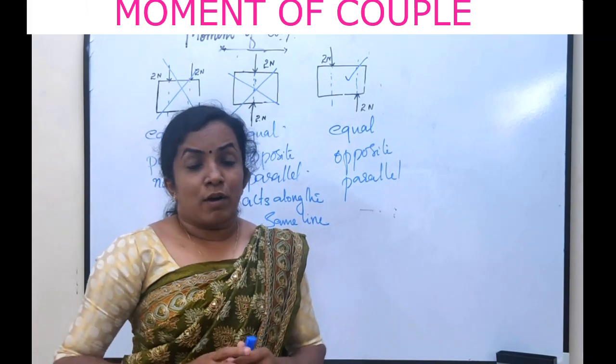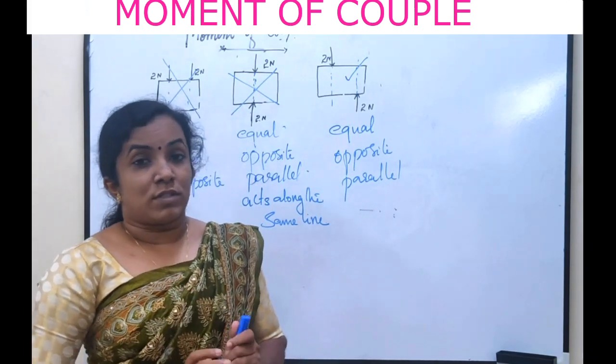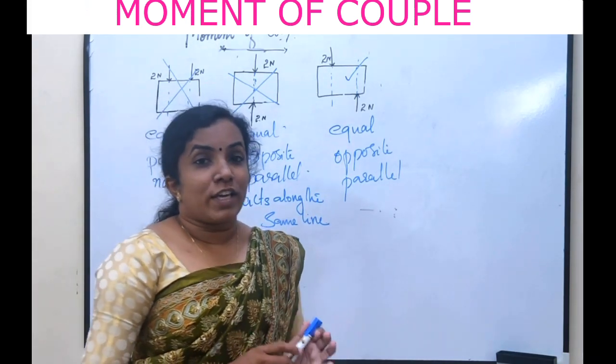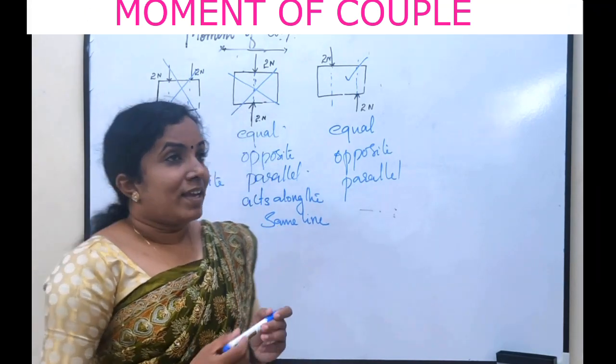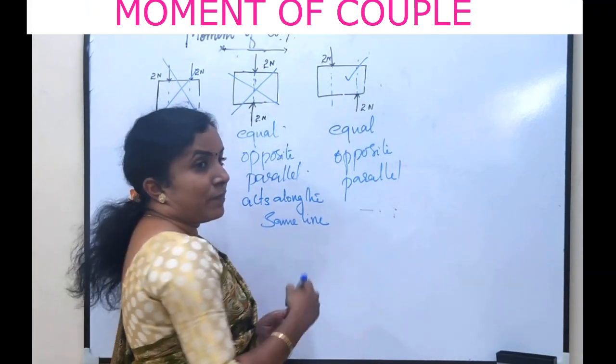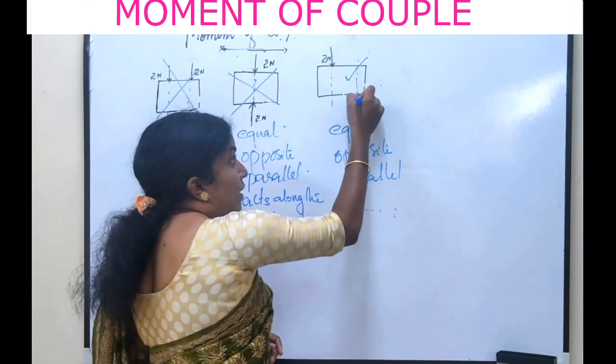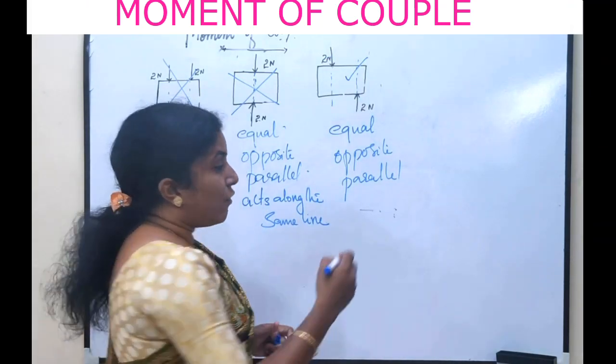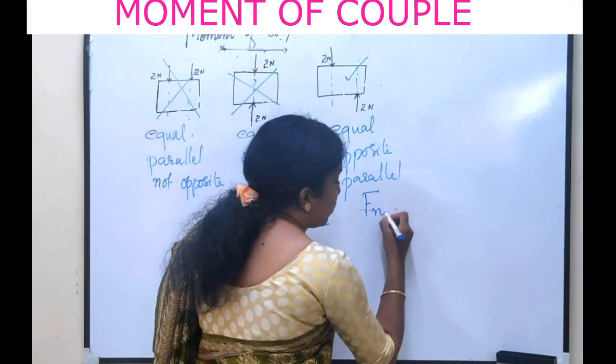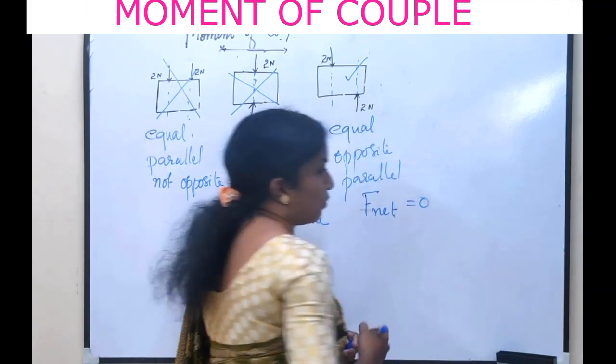The second point is the net force acting on the body is zero. In the case of a couple of forces, they are equal and opposite, so the resultant force or the net force will be zero.